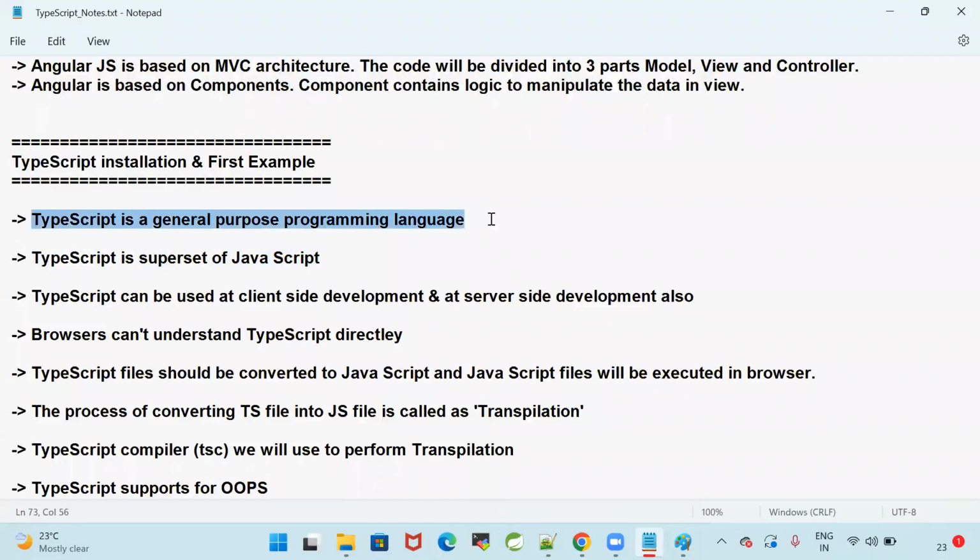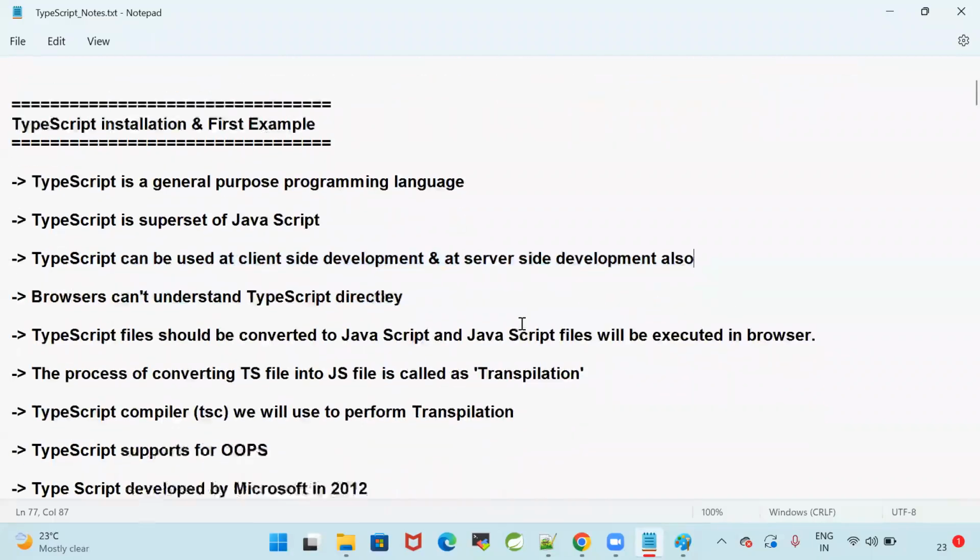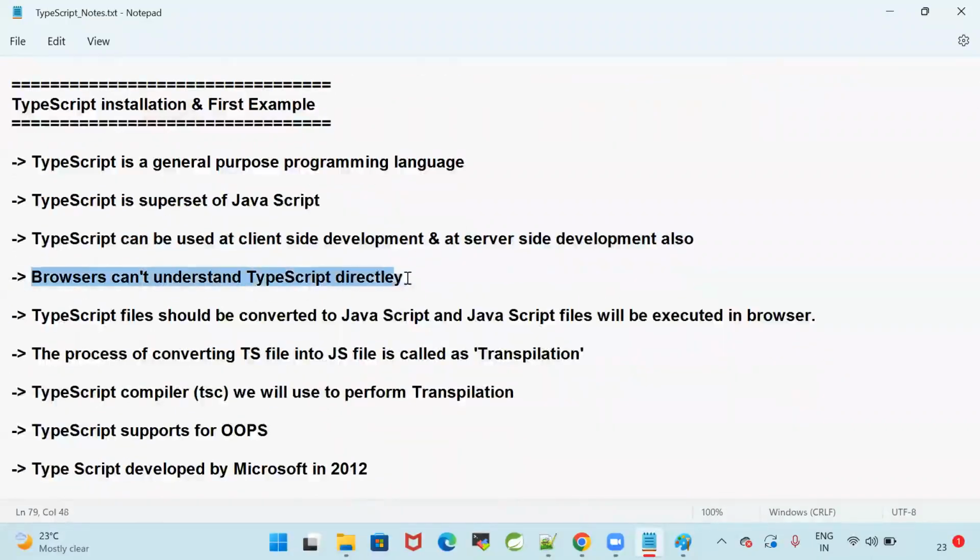TypeScript is a general purpose programming language. It can be used at the client side development as well as at the server side development. Browsers cannot understand TypeScript directly. TypeScript files should be converted to JavaScript, and the JavaScript files will be executed in the browser.